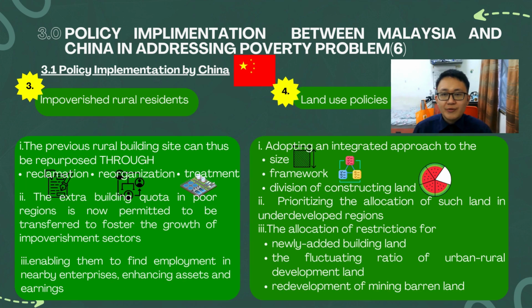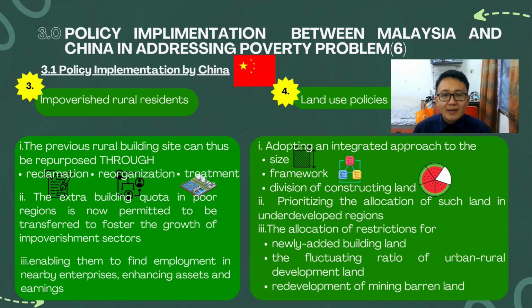Furthermore, for impoverished rural residents, the previous rural building sites can thus be repurposed through reclamation, reorganization, and treatment. The extra building quarters in poor regions are now permitted to be transferred to foster the growth of impoverished sectors. This can enable them to find employment in nearby enterprises, enhancing assets and earnings. So the number four is the land use policies.